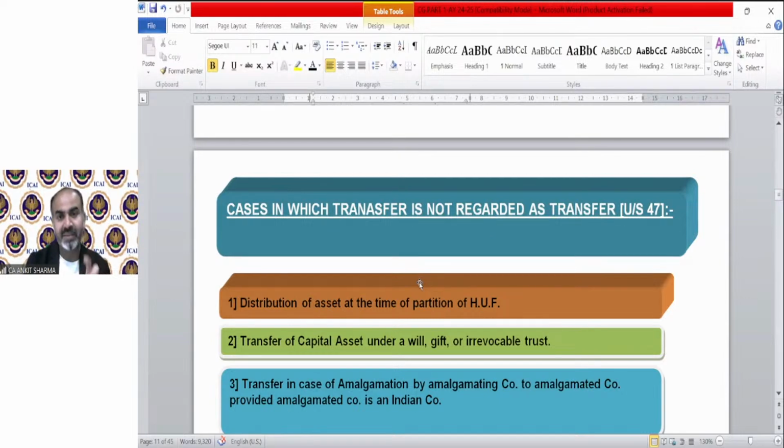So income tax, to restrict the loss to be set off from the gain, exempted these kind of transfer, which has been explained in these 15 points under section 47. What are these 15 points? That we will discuss later. Before that, let me take the queries.